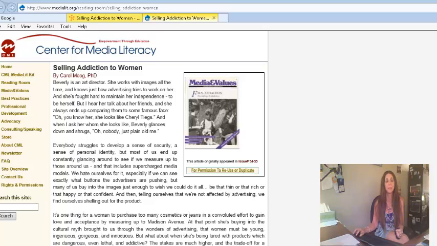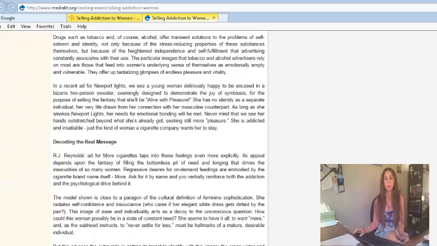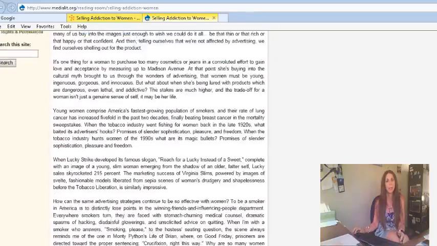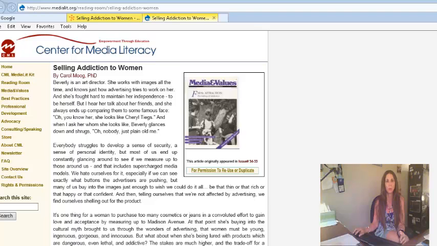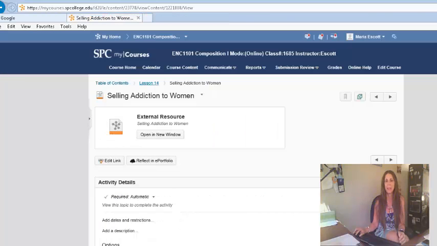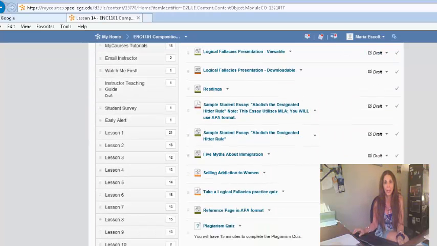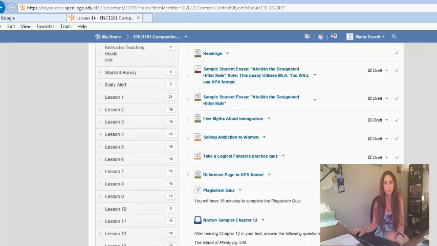This is if you don't get peer-reviewed sources. If for your third source you're just going to go out on the internet, then you want to make sure you have an author who has some credibility, and you can always read about that author. That lends credence to who your sources are. But if you click on peer-reviewed through SPC's Library Online, you don't have any issues with any of that, because all you'll get are peer-reviewed sources. It's just a little checkbox when you go on Library Online.